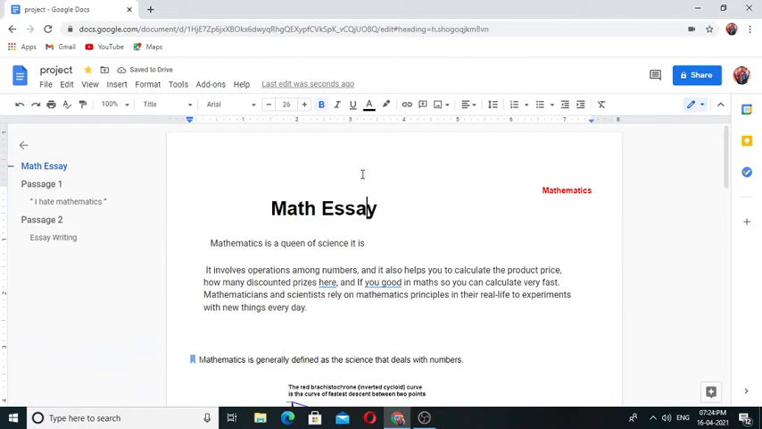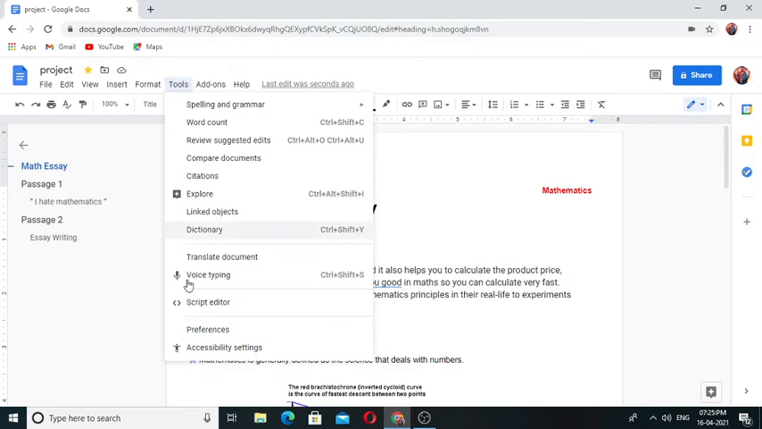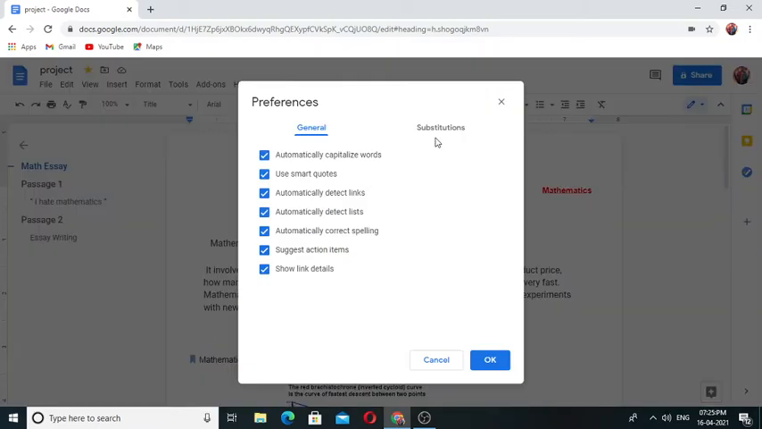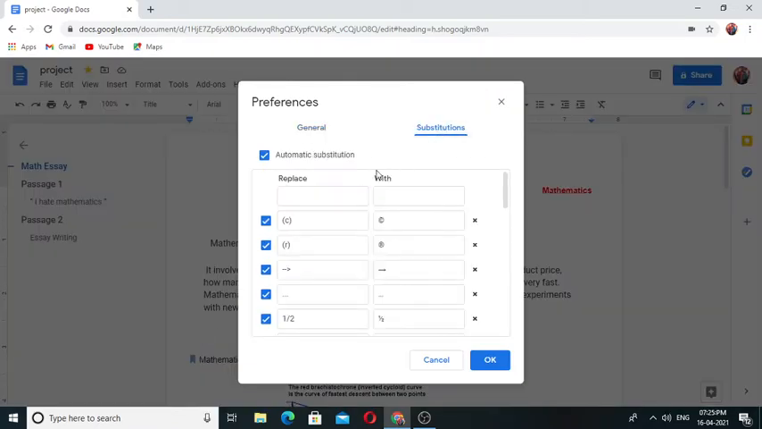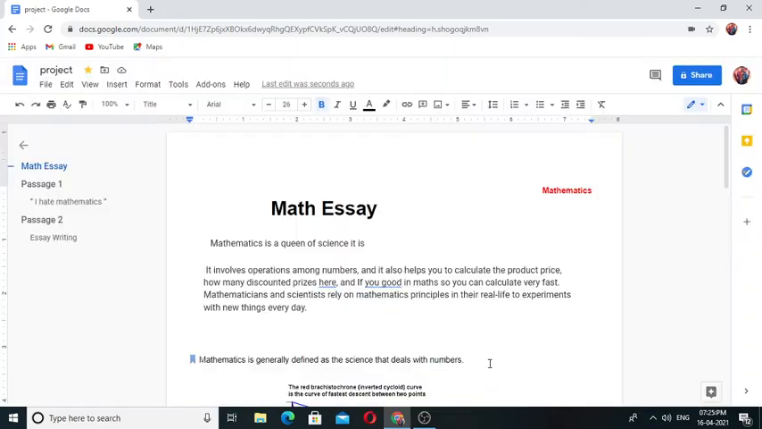If you want to type a lengthy word, you can use a shortcut. That work can be done by preference in the tool menu. Preference, choose substitution. Here I am typing MA. It can be replaced with mathematics. Wherever I type MA and enter space, it will automatically type it.